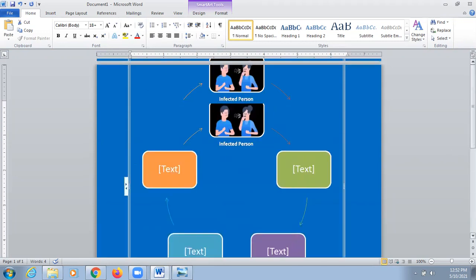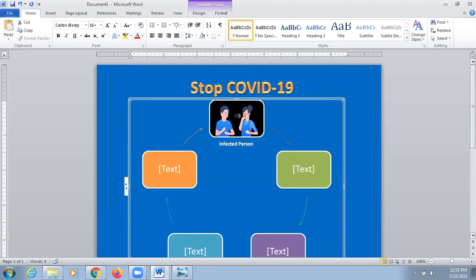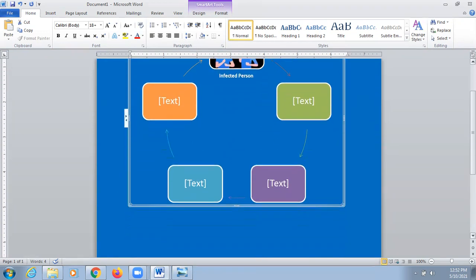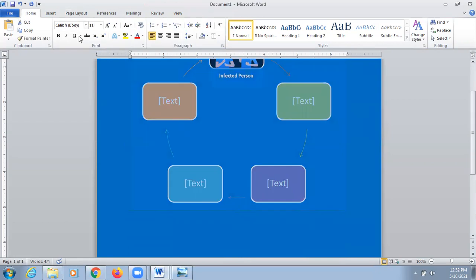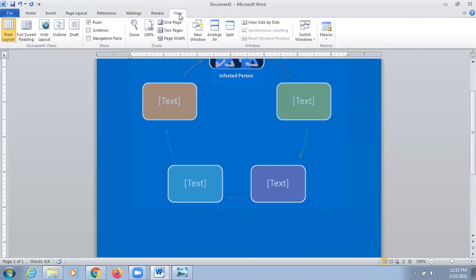After completing your poster, you can take the screenshot of it. And how will you take the screenshot? First, you have to open it as a full page. How will we open it as a full page? For that, we will go to the View tab, and there is an option of Full Screen Reading.